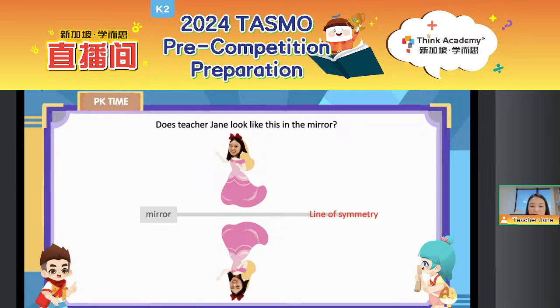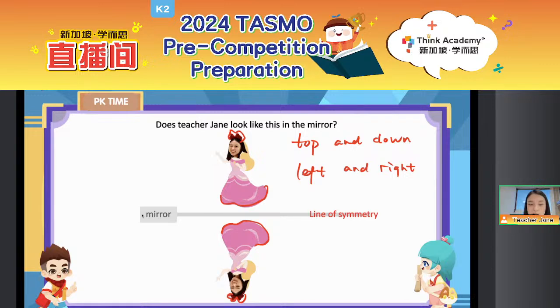Because everyone, we can double check. This time we can see that the closest part to the mirror is my dress, and the furthest part is my head, right? It means that the top and bottom have changed. The left and right will not change.